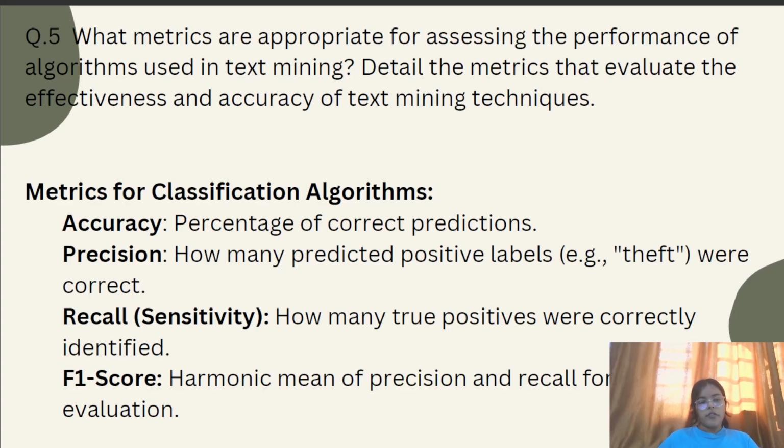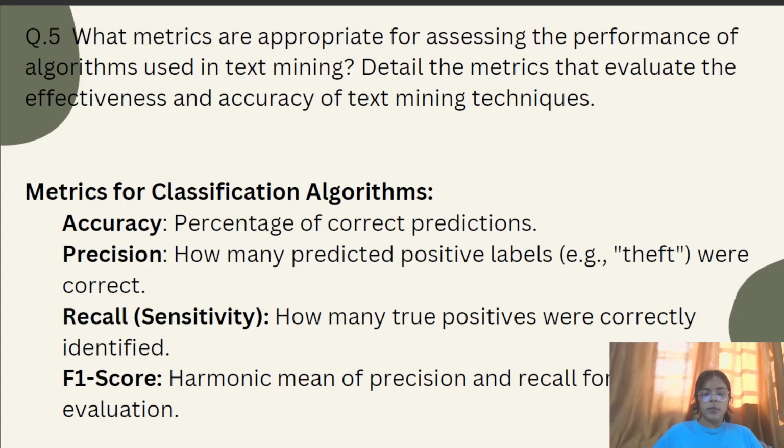Now, question number 5, which is, what metrics are appropriate for assessing the performance of algorithms used in text mining? Detail the metrics that evaluate the effectiveness and accuracy of text mining techniques. This is the last question we have to answer: what will be the appropriate metrics to assess the performance. So we have discussed accuracy, precision, recall, and F1 score. What is accuracy? Percentage of correct predictions.